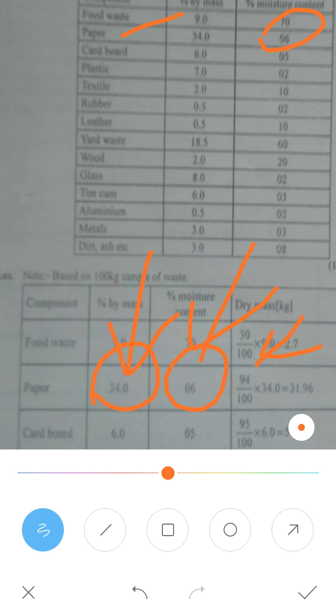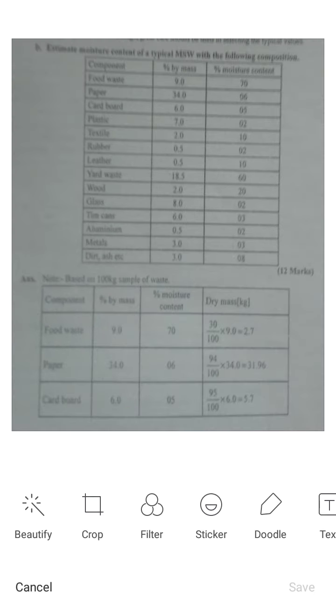Cardboard mass is 6%, and the moisture content is 5. So 100 minus 5 is 95. I have written here 95 divided by 100 times the mass, 6. Like this, the cardboard dry mass comes to around 5.7. That covers these three. The rest I will go through one by one.